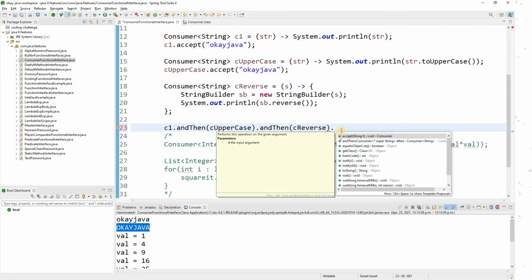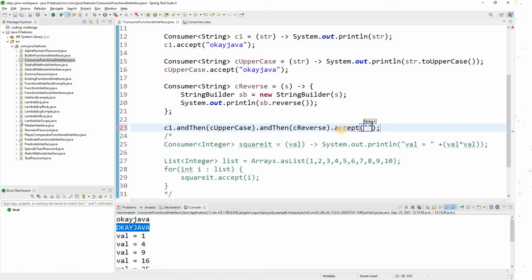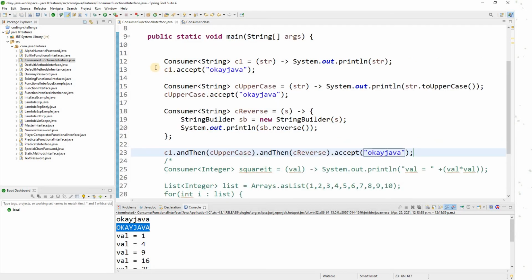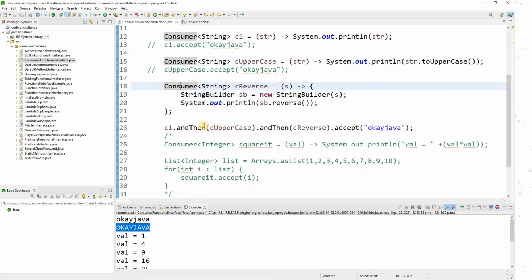Now, what is the function? accept is the method, right? You pass your value. I will simply pass OK Java. Okay, so let me comment this as well. So I have three consumers, and I have applied all three on one input value called OK Java.